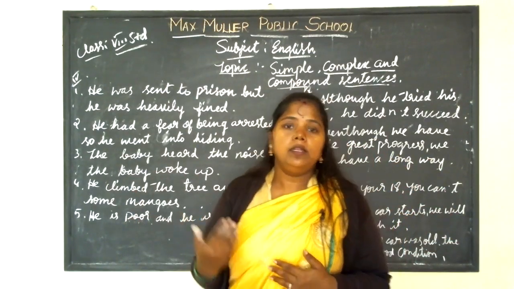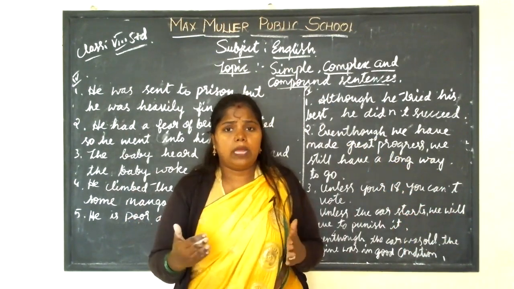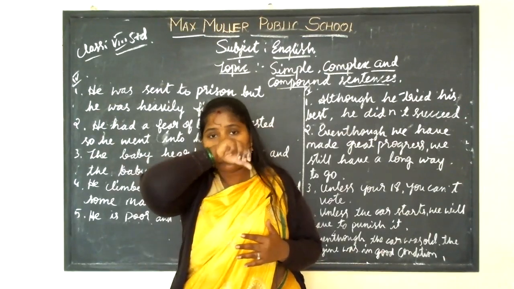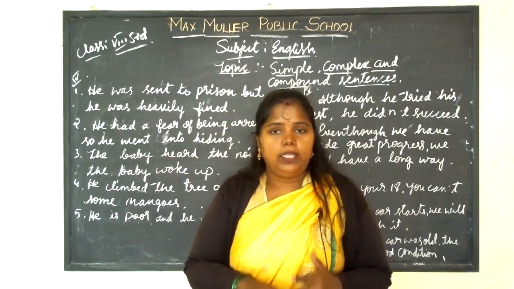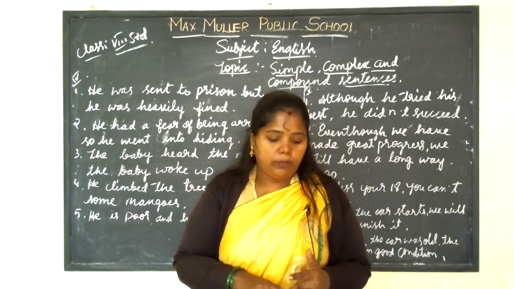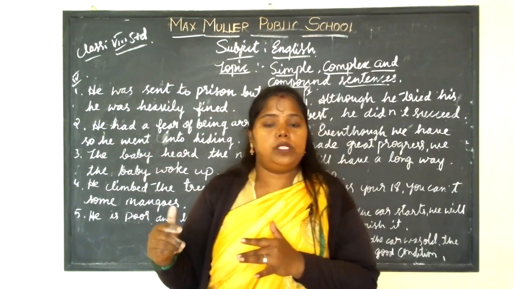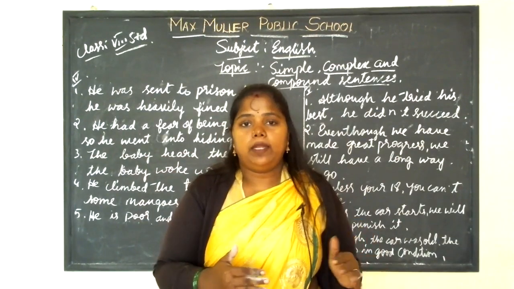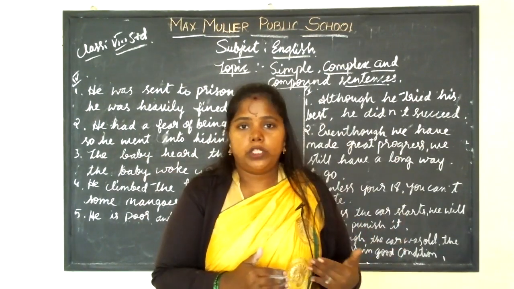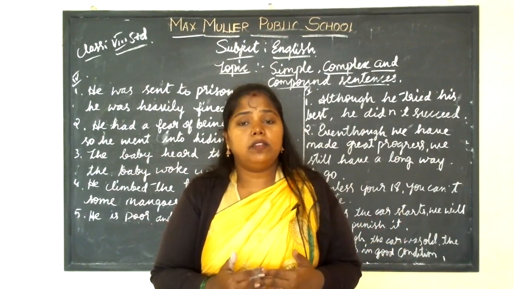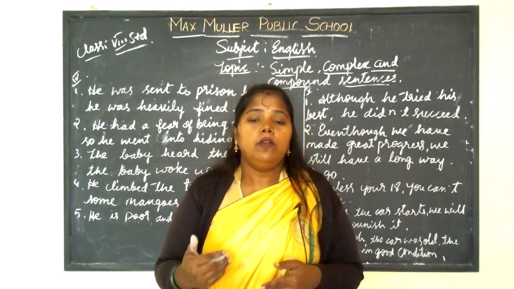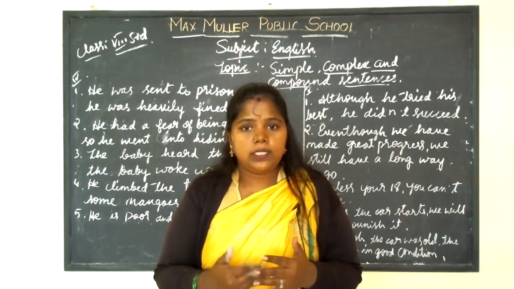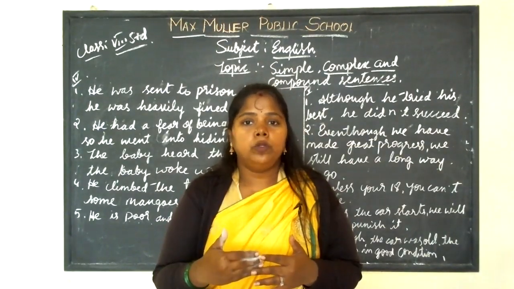So the next main is do as directed. Do as directed, all the grammar points from your textbook, from the prose and poems textbook, not from your grammar textbook. Prose means the lesson, and the poem textbook is there. Only from that I have given for you, as well as the worksheet. Okay, the next one is answer the following. You should read all the question answers in your notes. So from that I'll give 5 to 6 sentences, 2-3 sentences, and 1 or 2 sentences.